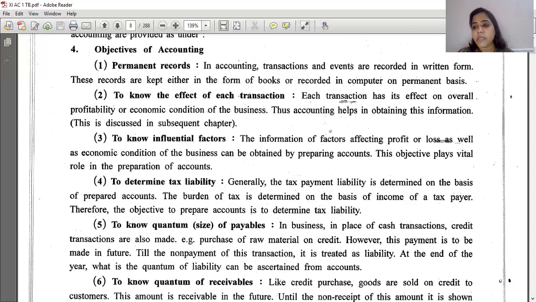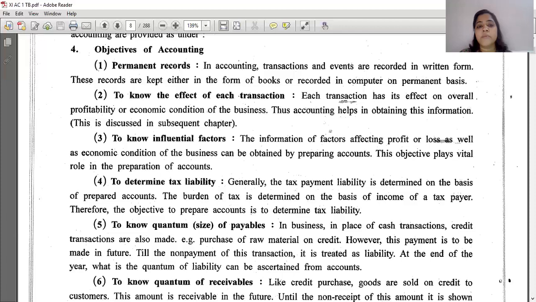External factors are government policy, raw material availability, all this. Take an example, nowadays raw material is costlier, right? Take yarn: the textile industry is using yarn and it is available at a higher cost. Because of that the product becomes costly. So the external factor, the price of the raw material, has affected the production cost of the product. Is it clear? And because of that they are earning less profit. Previously the yarn was available at 10 rupees a meter, but nowadays it is 15 or 17 rupees a meter, a high rise in price.